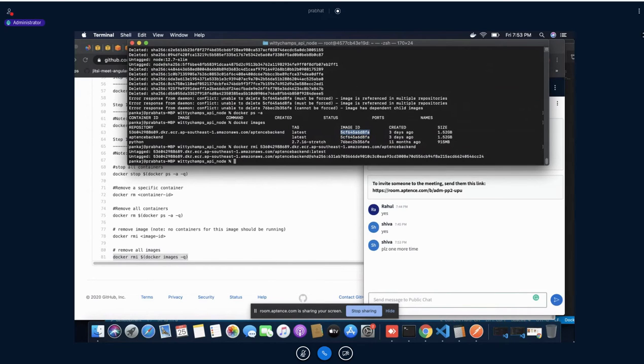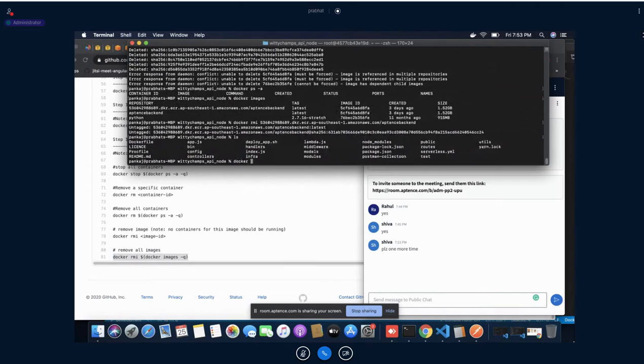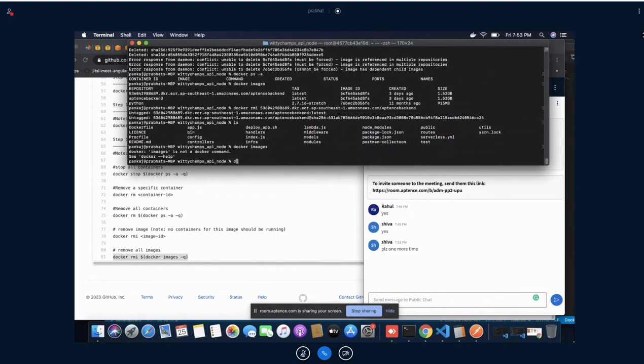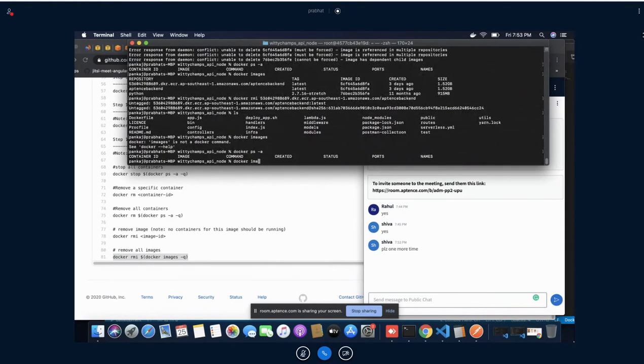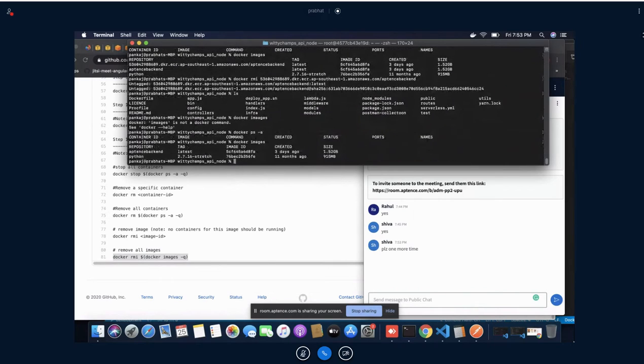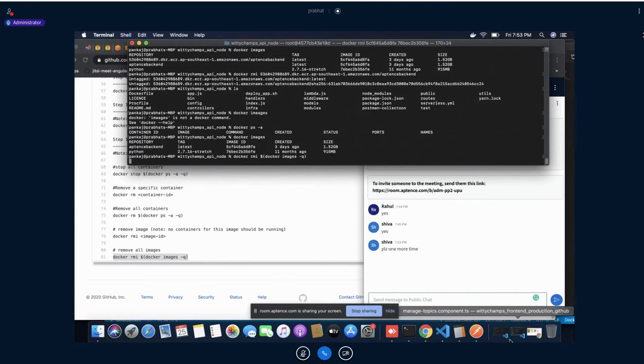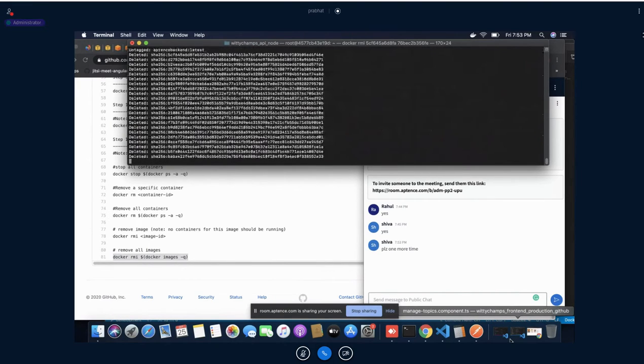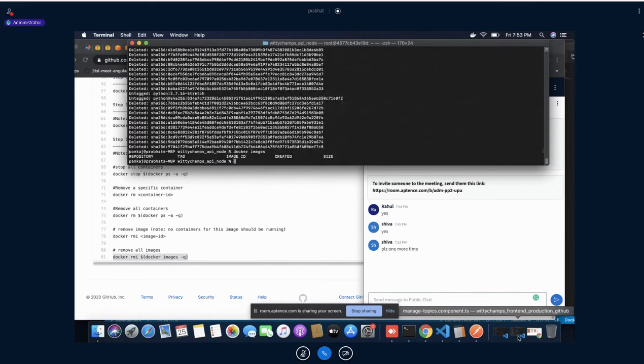Okay, let me do one thing for you. Let me remove each and every thing. Then I will tell you how it is working. Okay, so you can see as of now my computer is completely blank, meaning no Docker images are available.